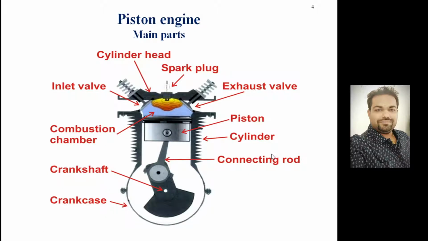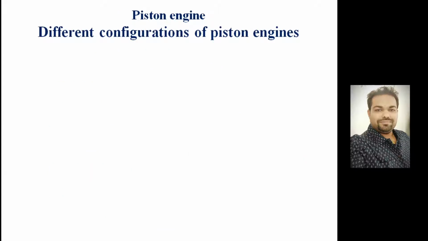But for aircraft application, we do need more cylinders. Here is the single cylinder configuration. A single cylinder has these many parts: the piston, crankshaft and crankcase, the spark plug, and two valves. But when we go for high power requirements, particularly in aircraft, we do need a multi-cylinder engine. Those cylinders will be arranged in various configurations. So what are the different configurations of piston engines?